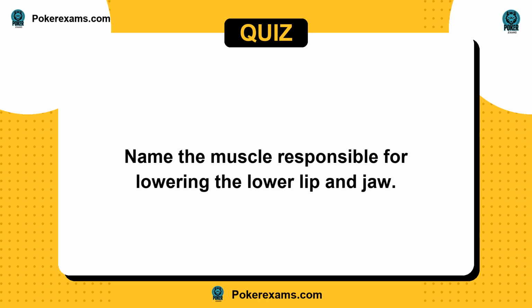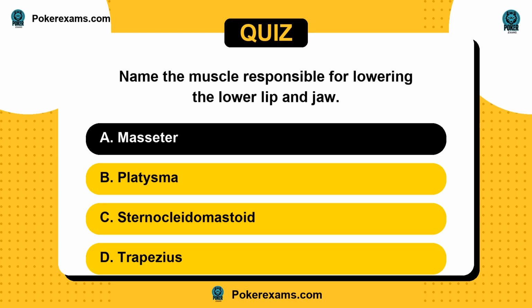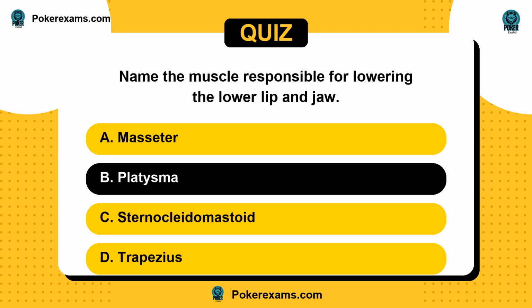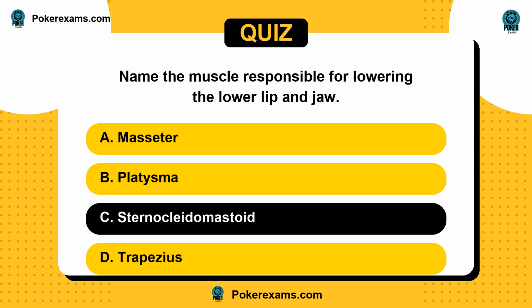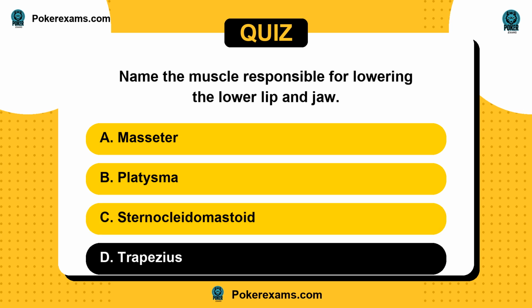Next question. Name the muscle responsible for lowering the lower lip and jaw. Is it A, masseter? Or B, platysma? C, sternocleidomastoid? Or D, trapezius?